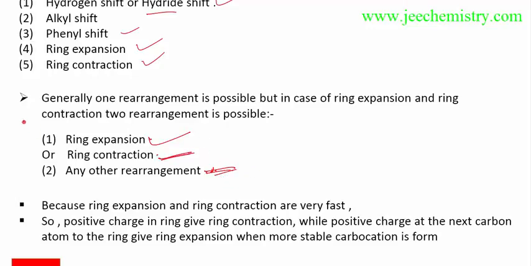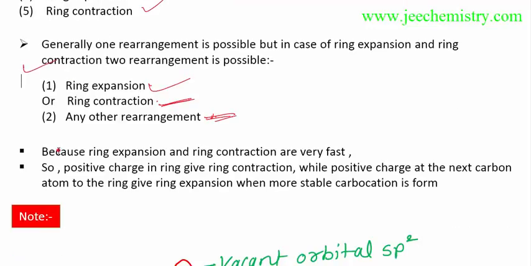This is the meaning of this topic. Ring expansion and ring contraction are very fast, so a positive charge in a ring gives rise to ring contraction, while a positive charge on the carbon atom next to the ring gives ring expansion, when a more stable carbocation is formed. When the positive charge is in the ring, ring contraction occurs. When the positive charge is on a carbon atom next to the ring, there is a possibility of ring expansion.